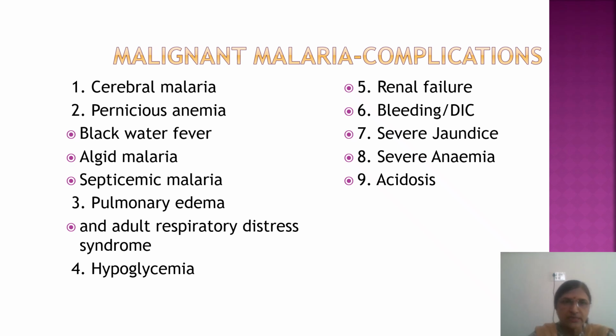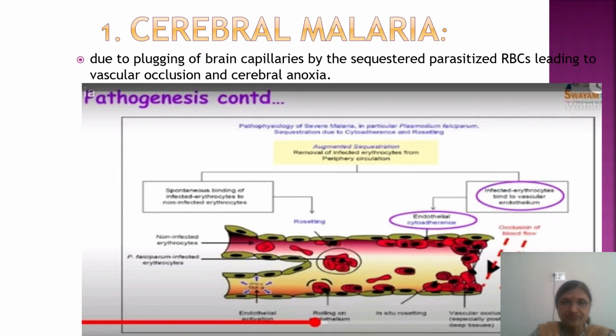So these are cerebral malaria. This we will see in detail. Then pernicious malaria, which consists of black water fever, algid malaria, septicemic malaria, and the other systems are also involved. The respiratory system shows pulmonary edema or adult respiratory distress syndrome. Then sugar is low, so hypoglycemia. Then the kidney is involved, that is renal failure, bleeding diathesis. Then severe jaundice, anemia, and acidosis.